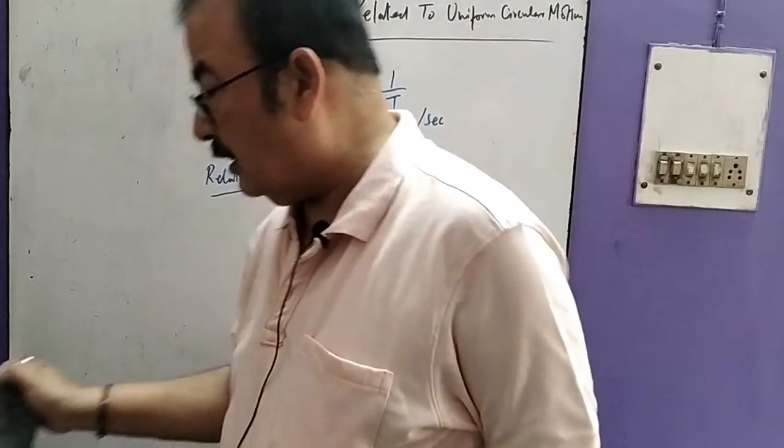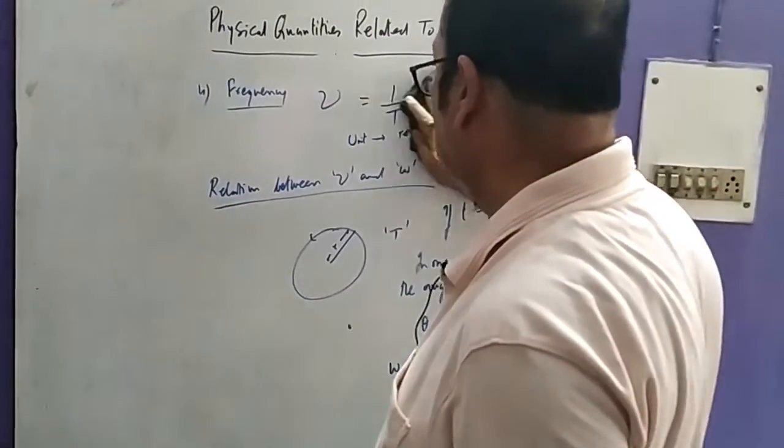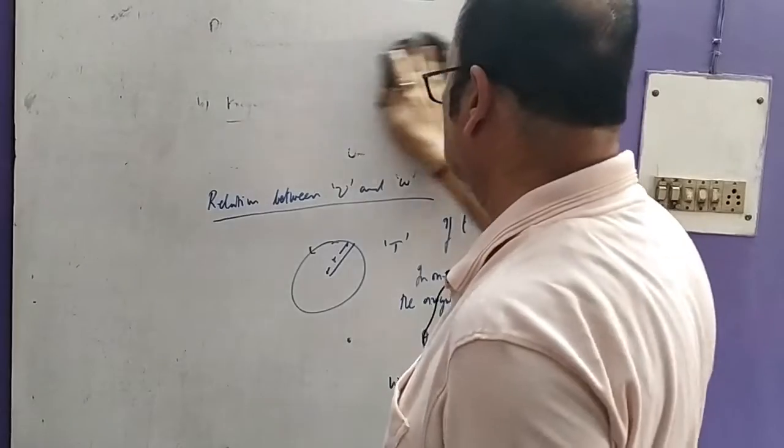This is all about the physical quantities related to uniform circular motion.